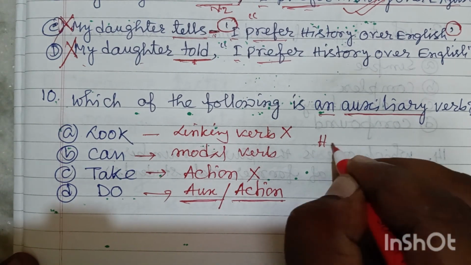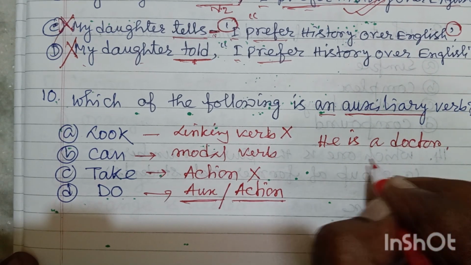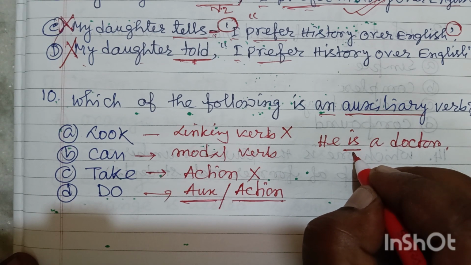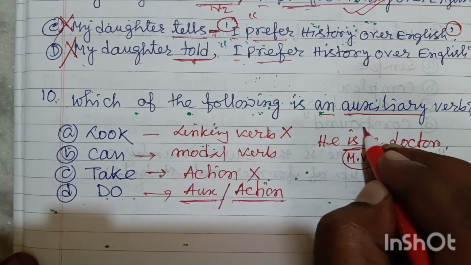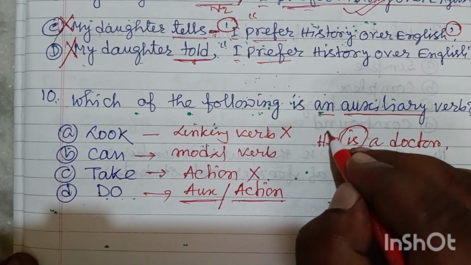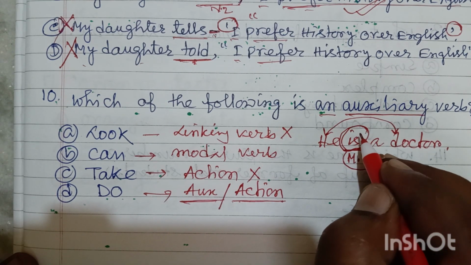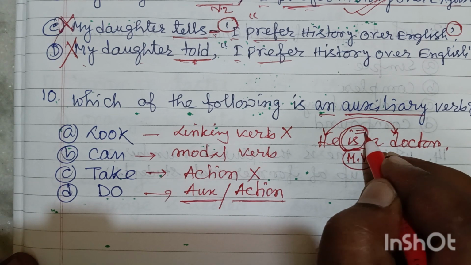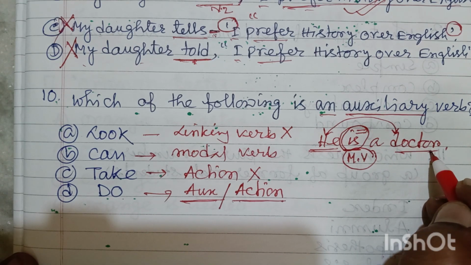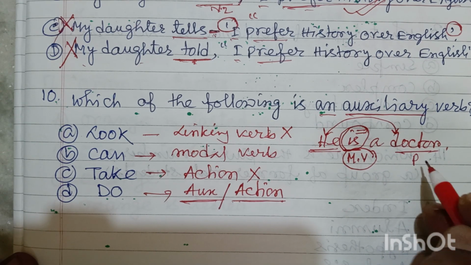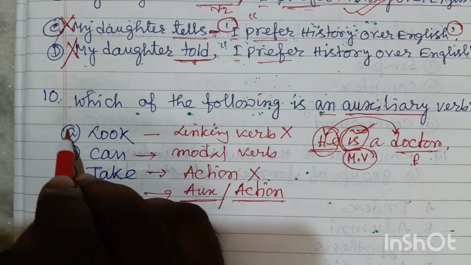Suppose, he is a doctor. Friends, here this term is not used as an auxiliary verb. It is the main verb here, the main be verb. This is called a linking verb because it links two parts. If you think in this way, no need to write down is, you write down equal, and the answer will be correct. That means this person and these professions are the same, or this is the description of this person. That is why it is called a linking verb. So here look is a linking verb.